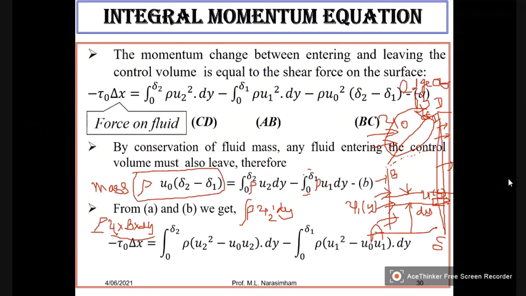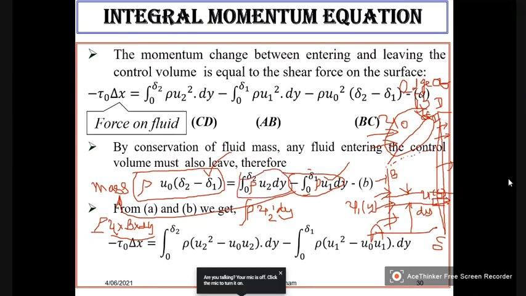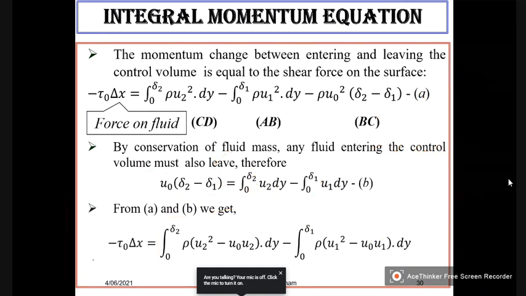If I take this other side, this plus this is the mass entering, and this is the mass leaving. So rho will be cancelled throughout, and I will get this expression.